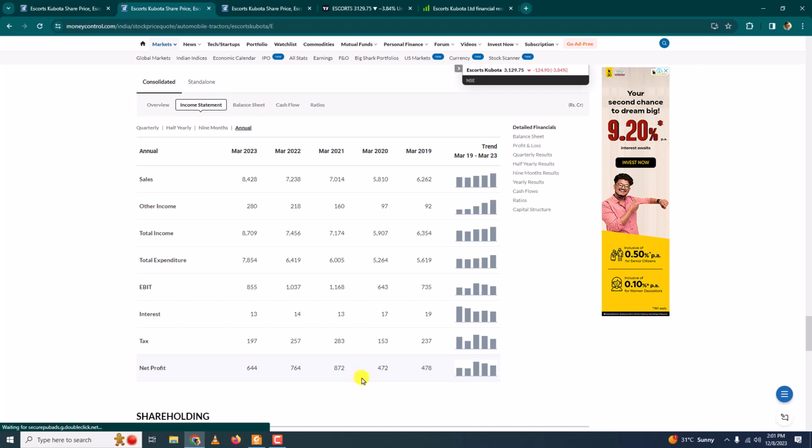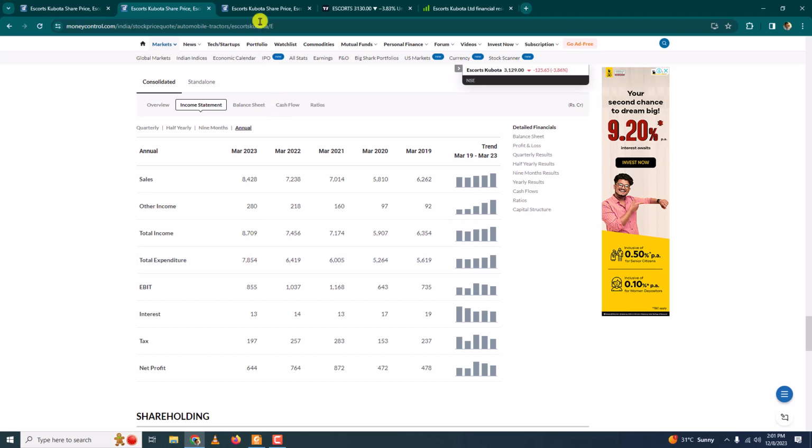You must remember that you will hardly get a company which has every good figure. Everything increasing or everything decreasing is a rare thing to come by. So one or two variations are fine. Here I know net profit is down, and I can relate it with the increase in total expenditure.